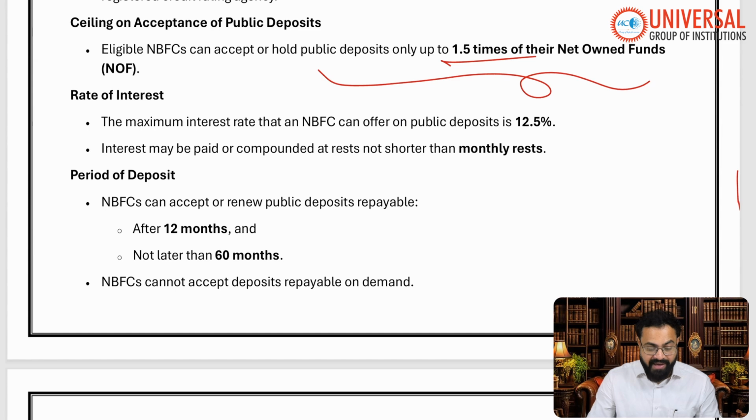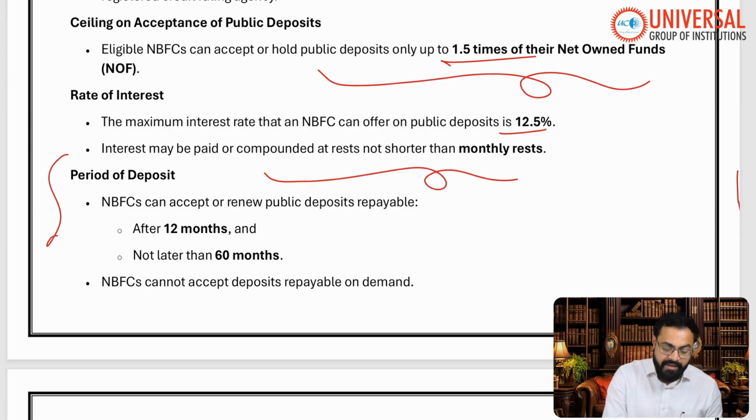That is the 1.5 times. Okay, and what is the maximum rate of interest that they can offer to the depositors? That is the 12.5%, and interest may be paid or compounded at rest not shorter than the monthly rest. Okay, so what is the period of deposit? The period of deposit, NBFCs can accept or renew public deposits repayable after 12 months, not later than 60 months.